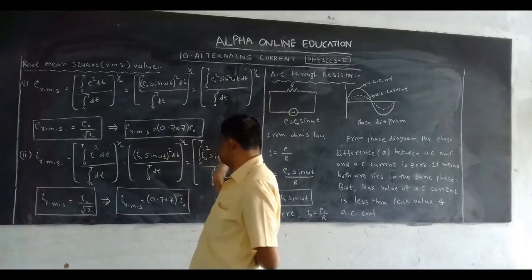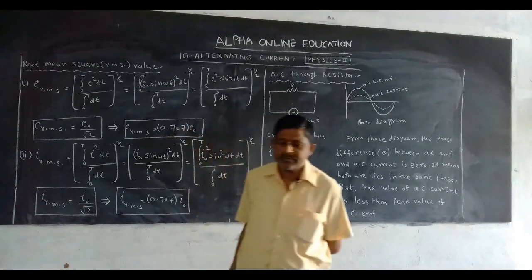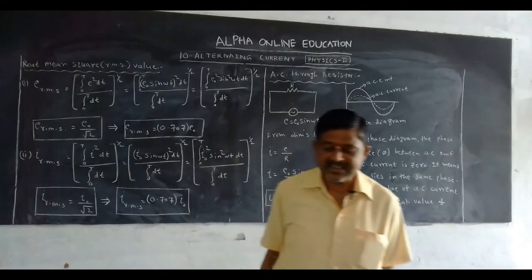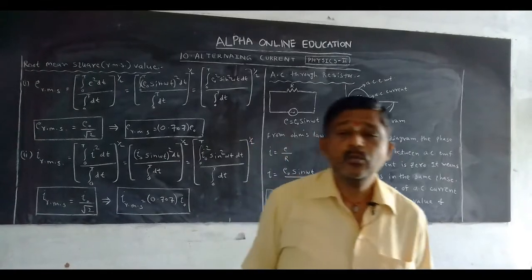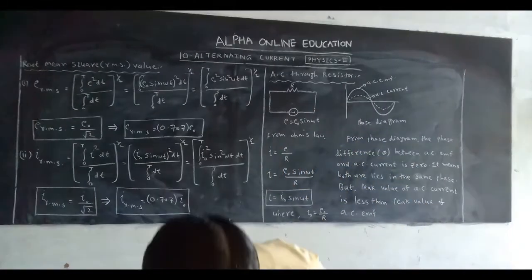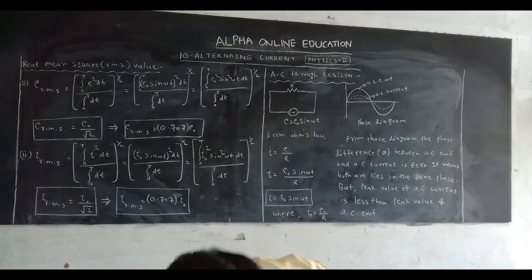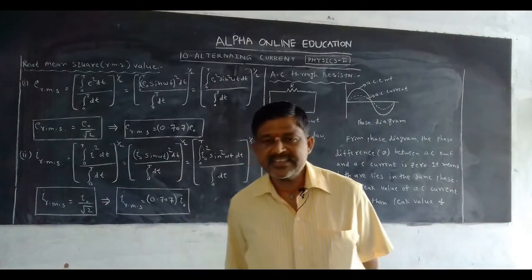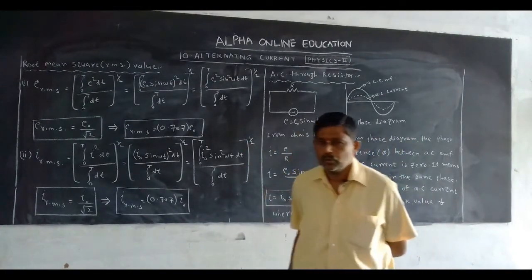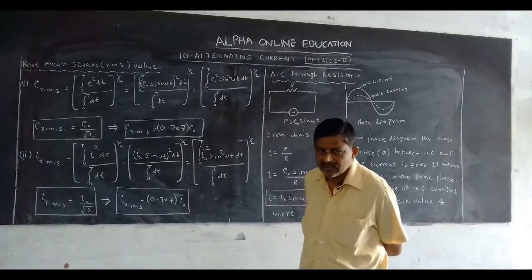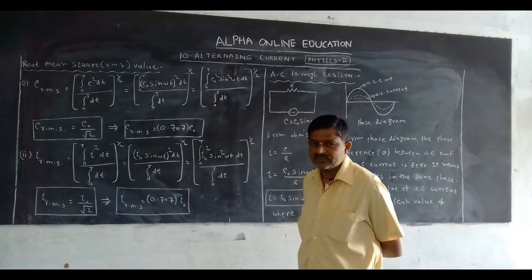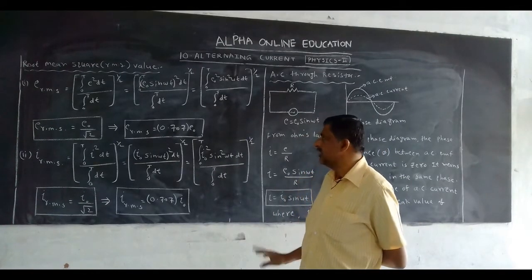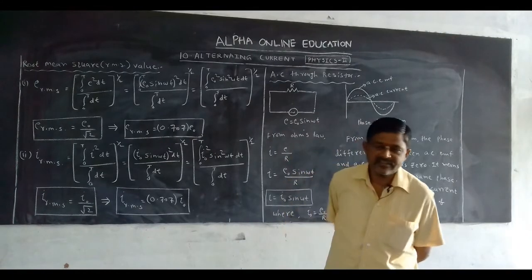Again you can simplify: the root mean square of AC current is 1 by root 2 times of its peak value. It means AC EMF and AC current both have root mean square values 1 by root 2 times of their peak values. And these two equations are very important.